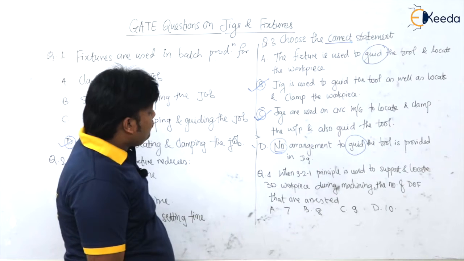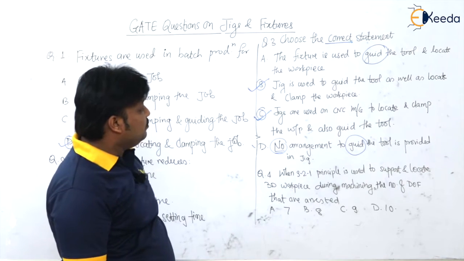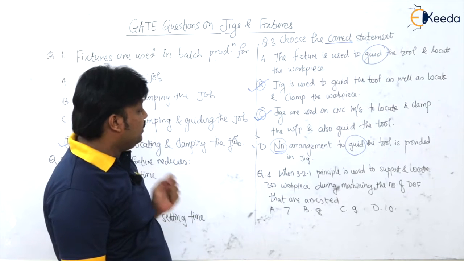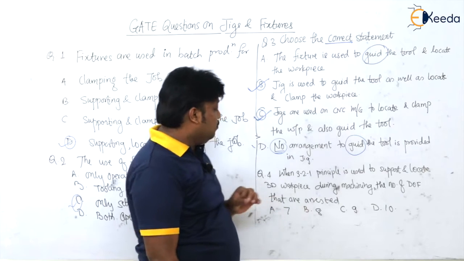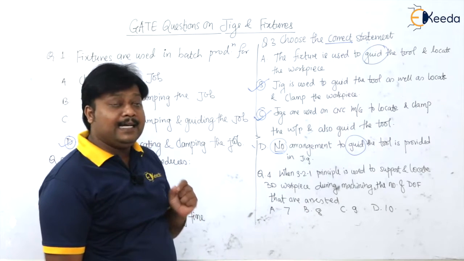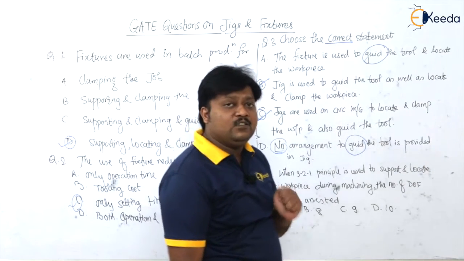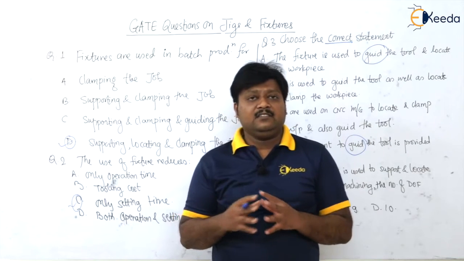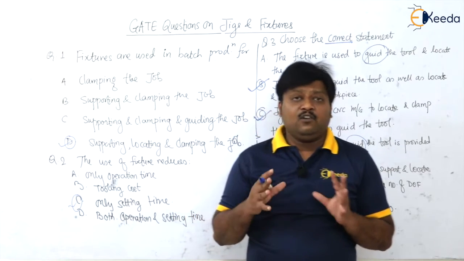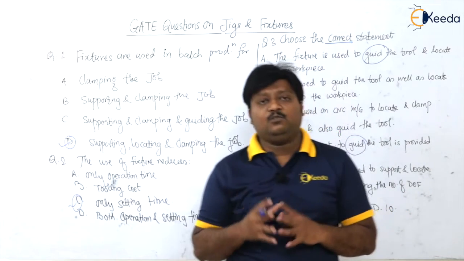Now let us take the 4th question. When the 3-2-1 principle is used to support and locate a 3-dimensional workpiece during machining, the number of degrees of freedom that are arrested is? We learned in the beginning of the topic that a free body in space already has 12 degrees of freedom, 6 translation and 6 rotation.